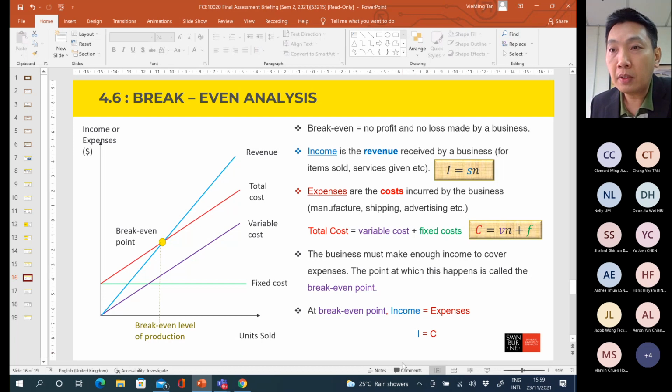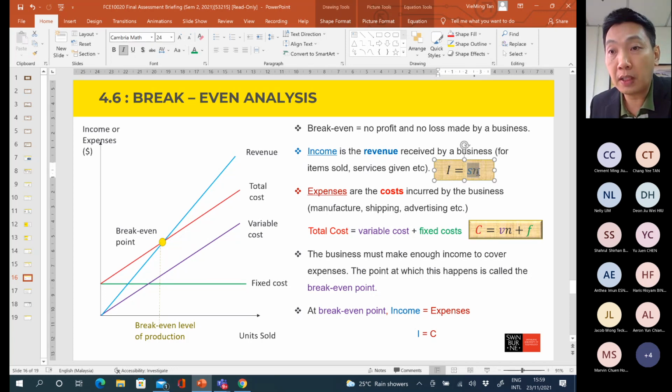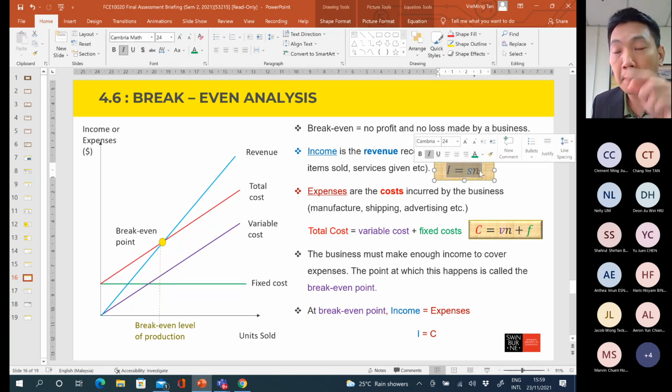How to get the I value? I is equal to the selling price per unit multiplied by the quantity sold. Usually the quantity sold is not given, but the selling price is given. So you try to form the income equation first: selling price per unit multiplied by quantity sold. N is usually unknown.